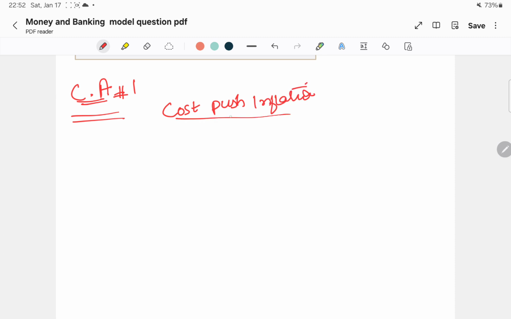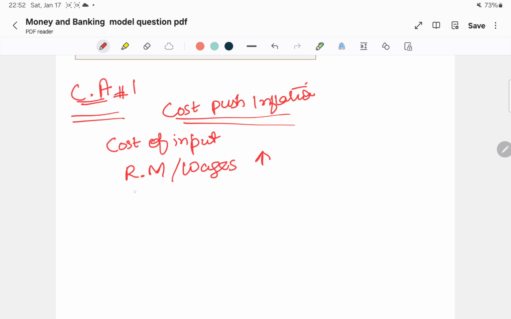If the cost of inputs, such as the price of raw materials and wages, is increasing, it pushes supply down.